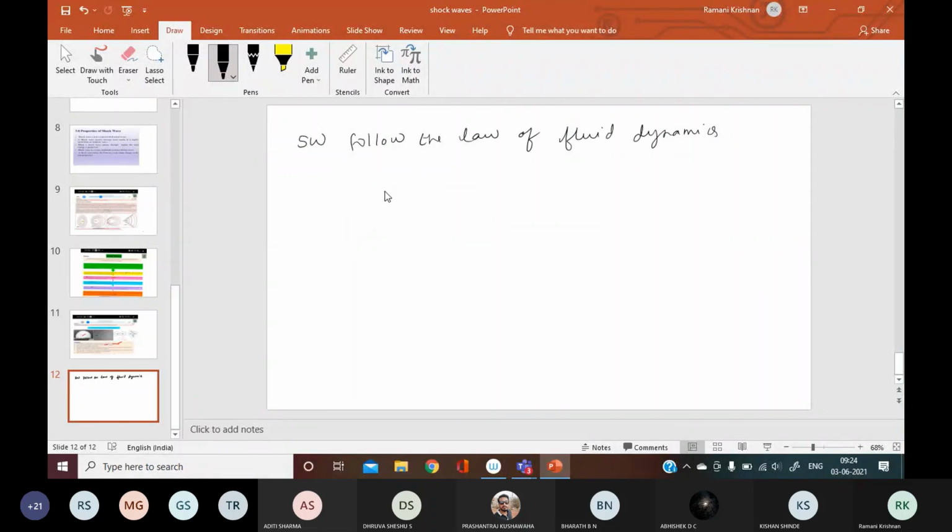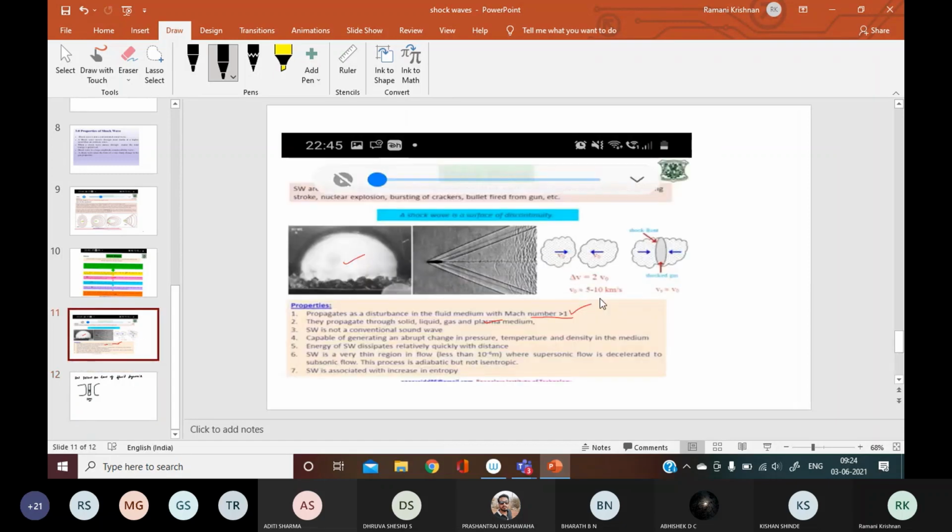this diagram I want to show: shock waves are produced in a very small region. If this is one medium, this is another medium, in this region, if shock waves are produced, it is in a very small region of dimension less than 1 micrometer. That is this diagram. Can you see that? I will enlarge the screen.